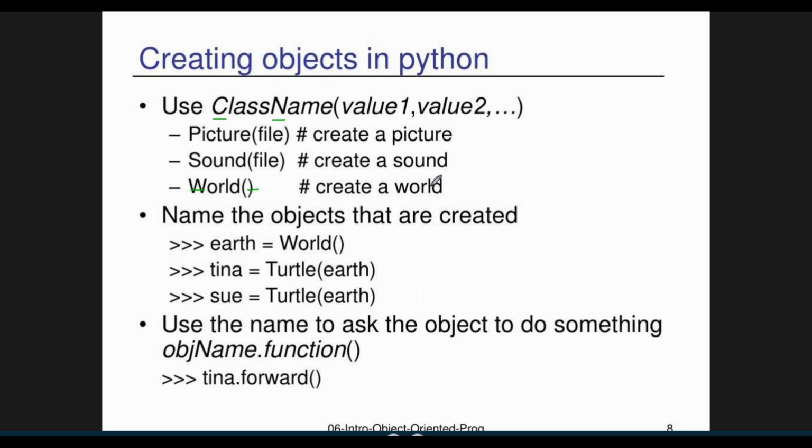See, in a class, one student has attributes, right? One student has their own name, their own roll number, their own CGPA, they got some certificates.